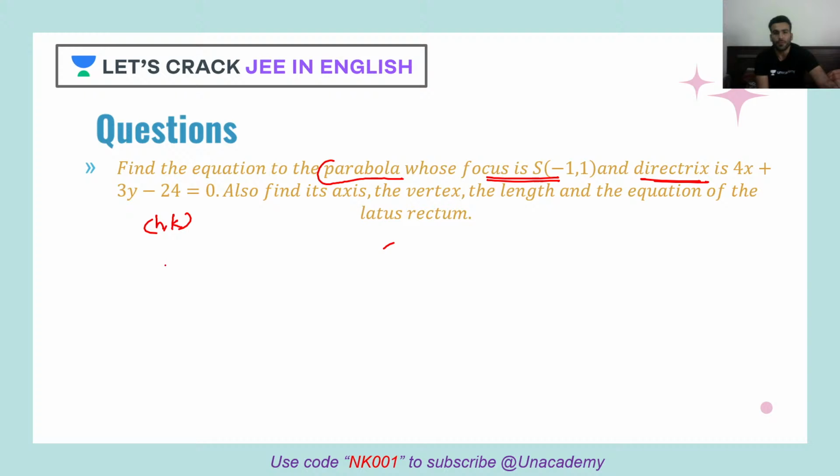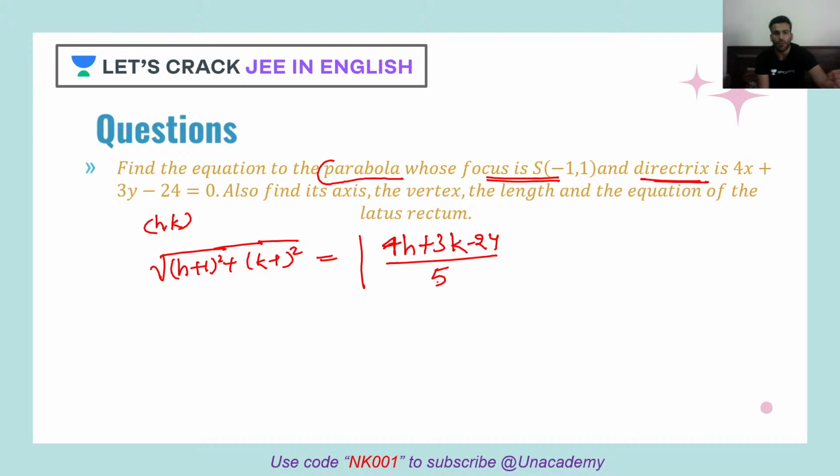So distance from this focus is root of (h + 1)² + (k - 1)², which is equal to mod of (4h + 3k - 24) upon root of 16 + 9, root of 25, that would become 5. Correct? Let's square both the sides.